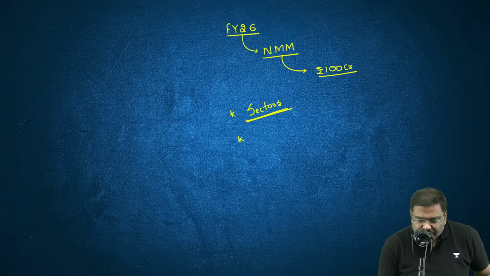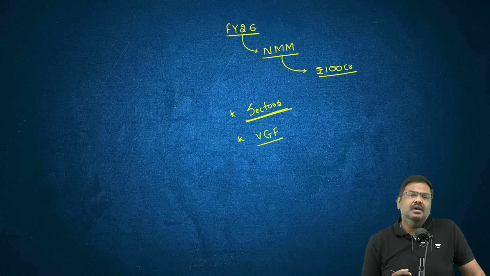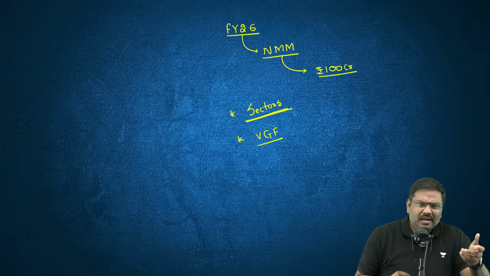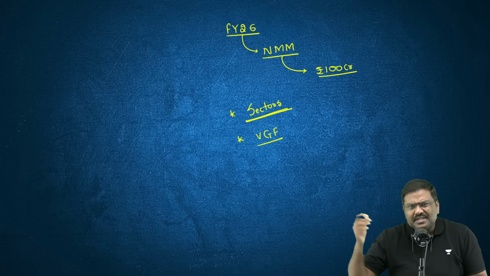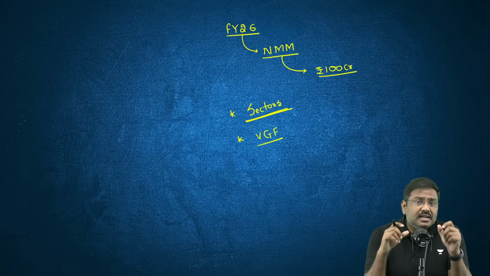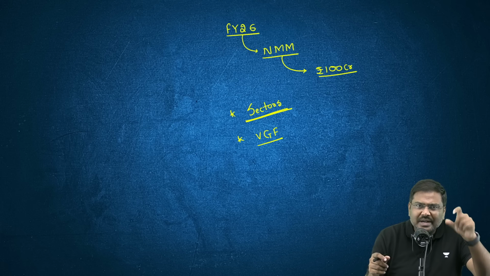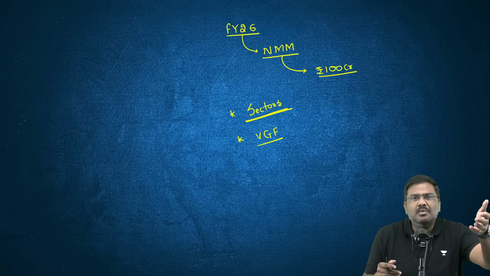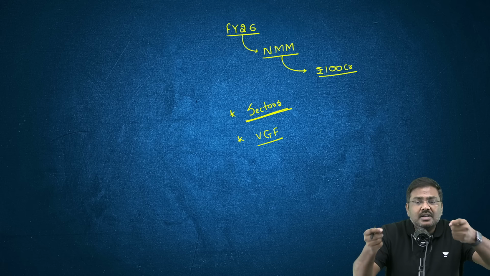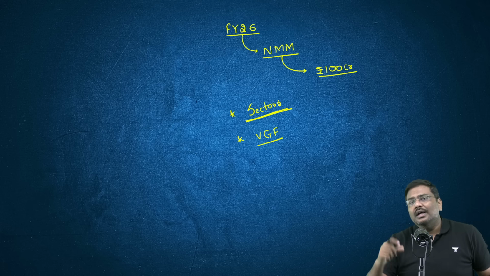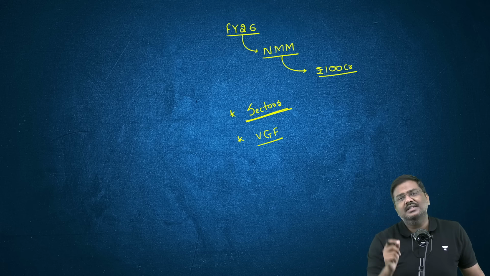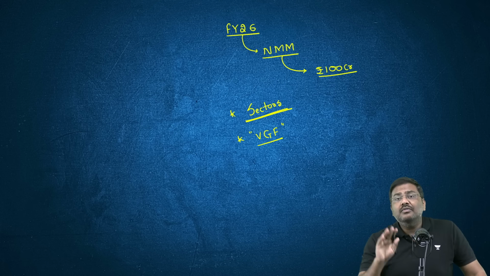There is also a recommendation to provide viability gap funding, VGF. What is this viability gap funding? Whenever you want to promote something, let's say development of infrastructure, industries, etc., there could be a concern associated with the financial viability of the projects. That is, I'm spending so much money, will I be able to generate sufficient returns or not? In that context, the government of India will provide certain financial assistance. That is called viability gap funding.